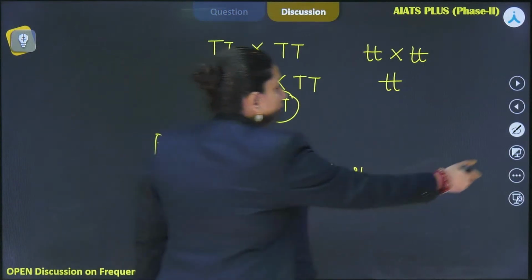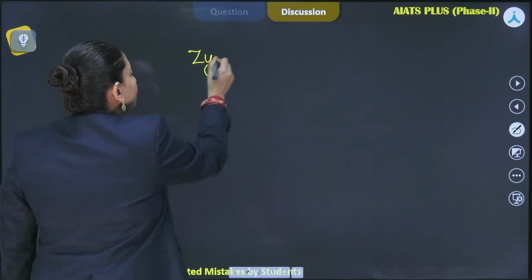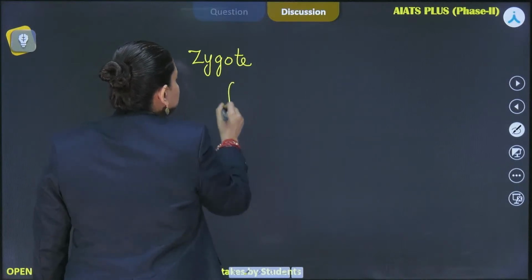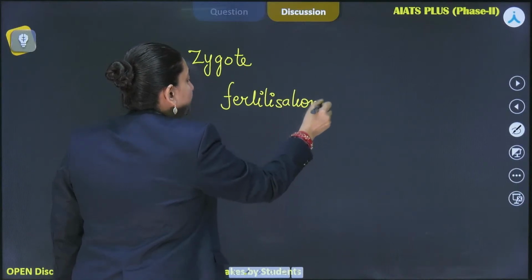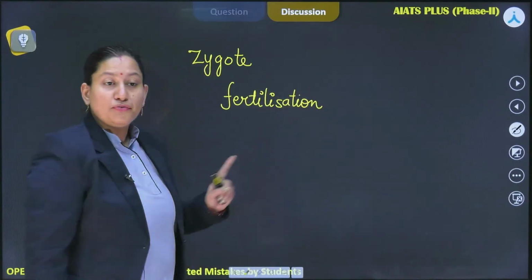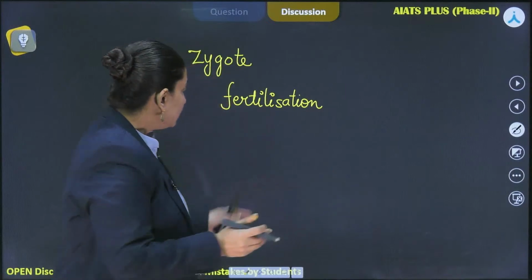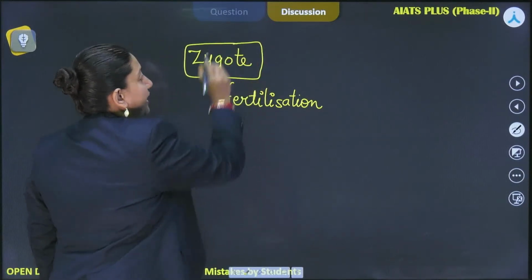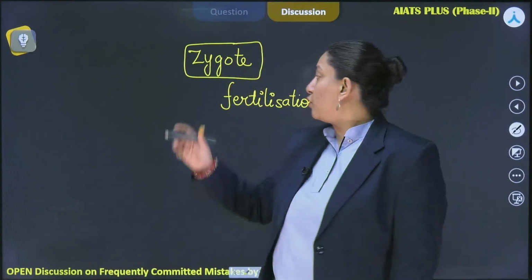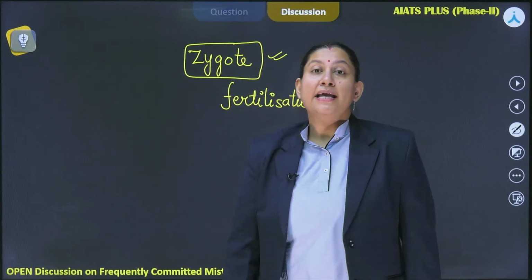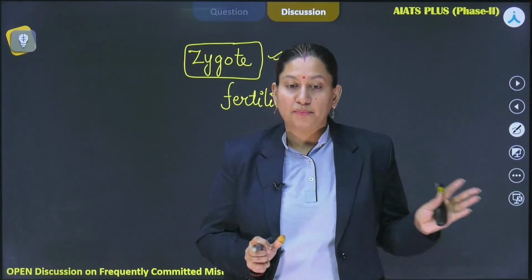When we talk about the zygote, we know that its formation is a result of fertilization, which is a characteristic event of sexual reproduction. Now in order to facilitate fertilization, we need two different gametes from two different parents, and when they fuse, they form the zygote. As both the gametes are fusing and contributing to the formation of the zygote, that zygote will receive half of the alleles from one parent and half from the other parent.